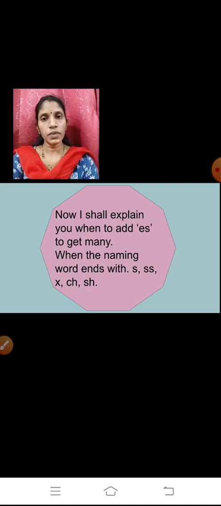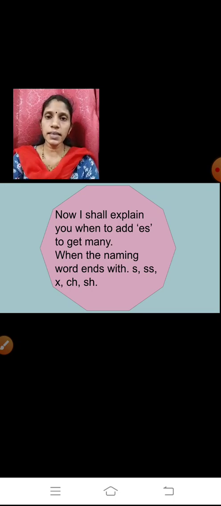Then only you will come to know where you are supposed to add S and where you are supposed to add ES. So before adding anything, you will see the last letter, that is the ending letter. If the naming word ends with all these letters, that is S, double S, X, CH and SH, then you are supposed to add ES.